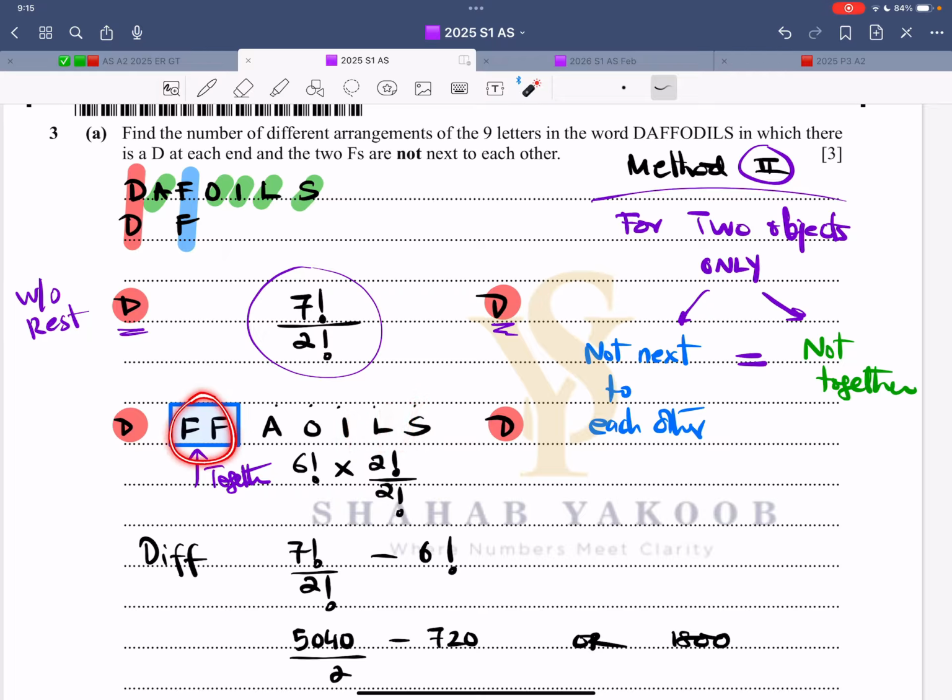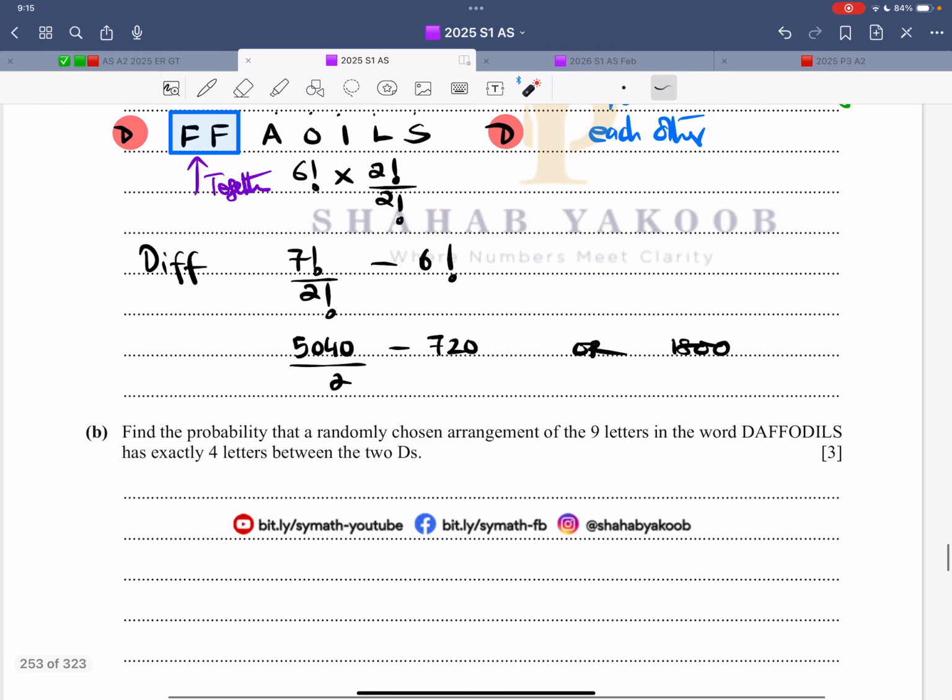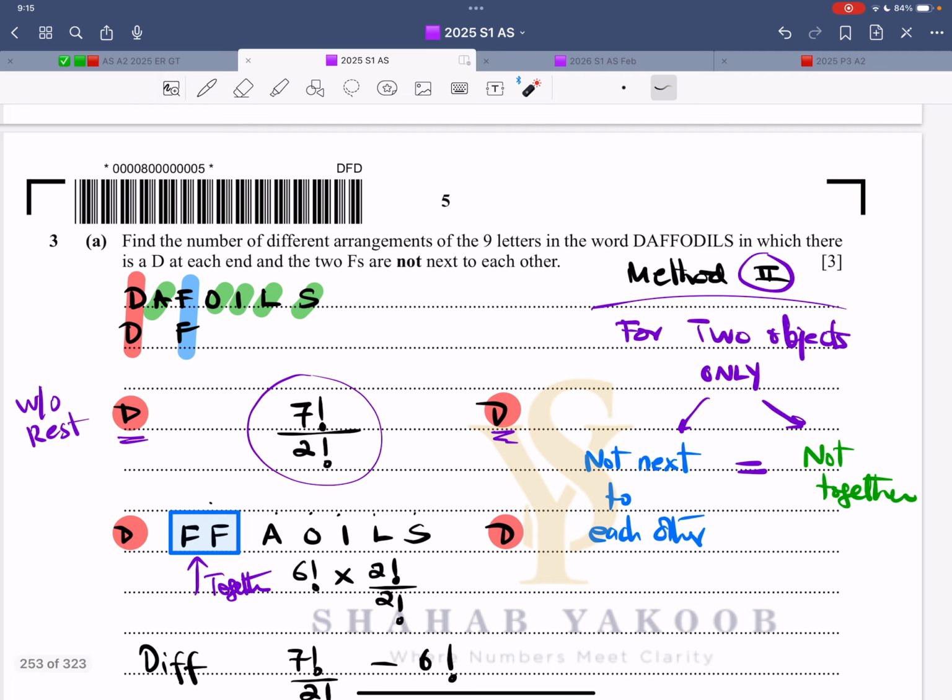What is happening inside the box? Practically nothing. It's 2 factorial over 2 factorial for the F's. So now the difference between this and this, that is also 1800. So these are two different ways. But keep in mind, not next to each other actually means separated.